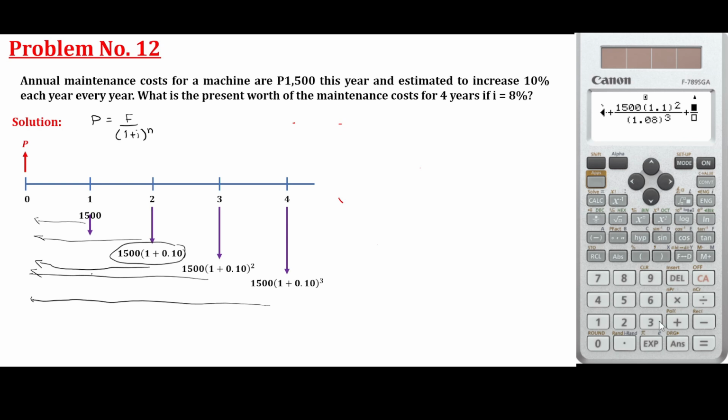Plus, finally, the fourth year: 1.5 times 1.1 cubed over 1.08, with the number of years being 4.